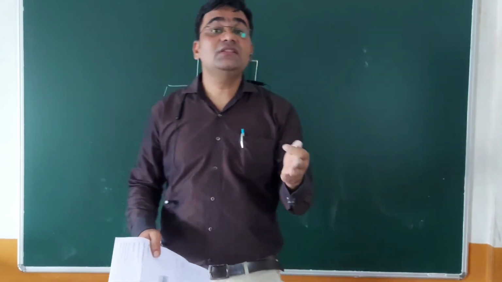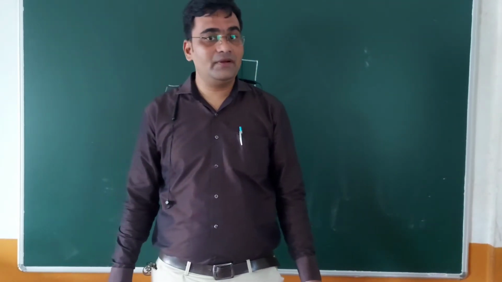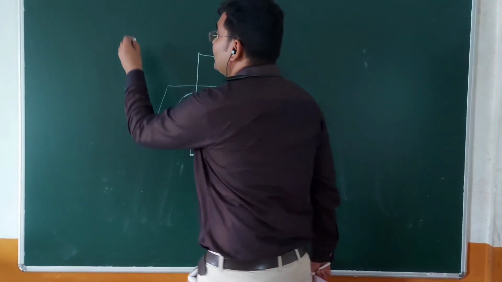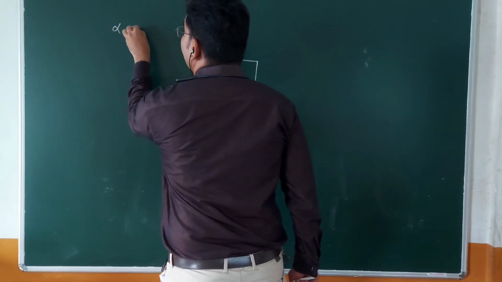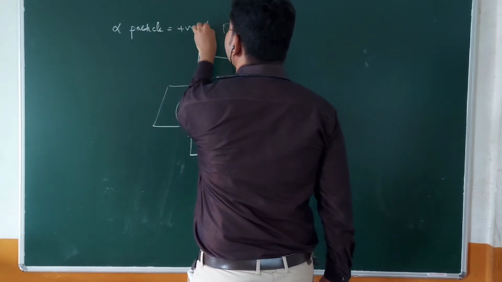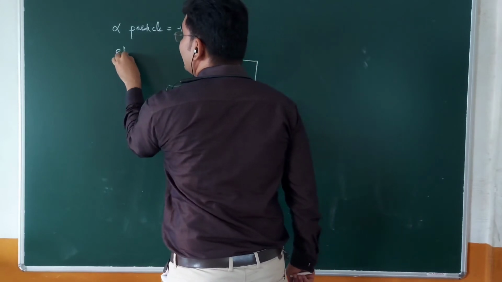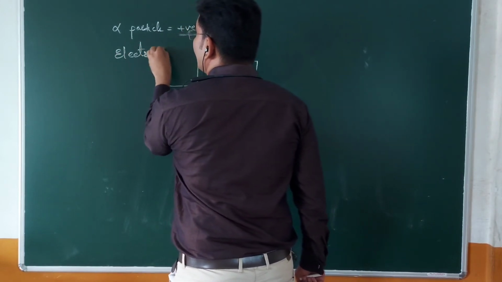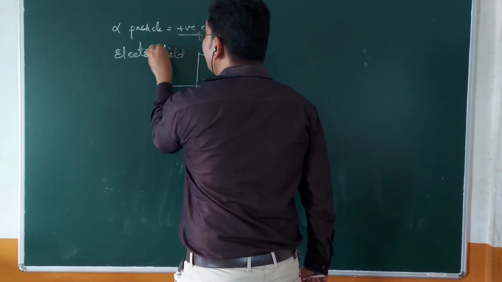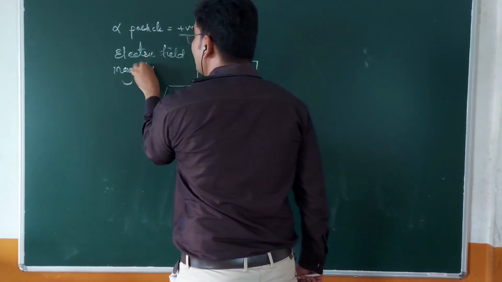The second question in this is that can alpha particle and neutron produce the magnetic field? Then answer is, we know that alpha particle is a charged particle, it has positive charge. So any charged particle produces electric field. So if it has electric field, at the same time it will produce what? Magnetic field also.